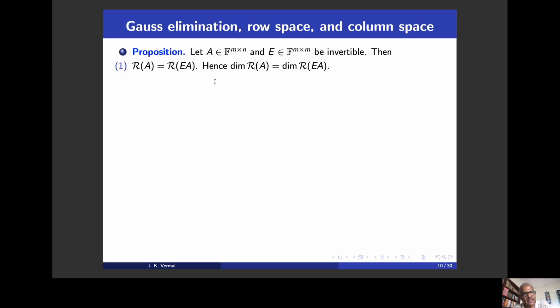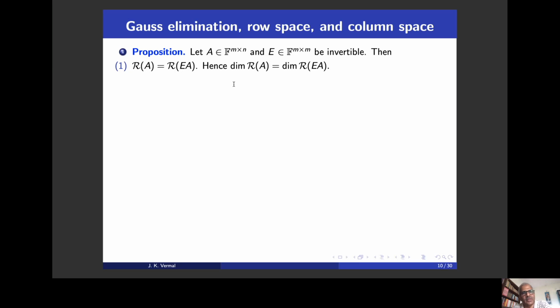The new matrix EA and the old matrix A will have the same row space, and therefore they have the same dimension. The row space of A and the row space of EA have equal dimension. So when we apply this sequence of elementary row operations to convert A into A prime, and suppose A prime is in row echelon form, it says that the row space of A and the row space of the echelon form are one and the same, and therefore the dimensions are also equal.